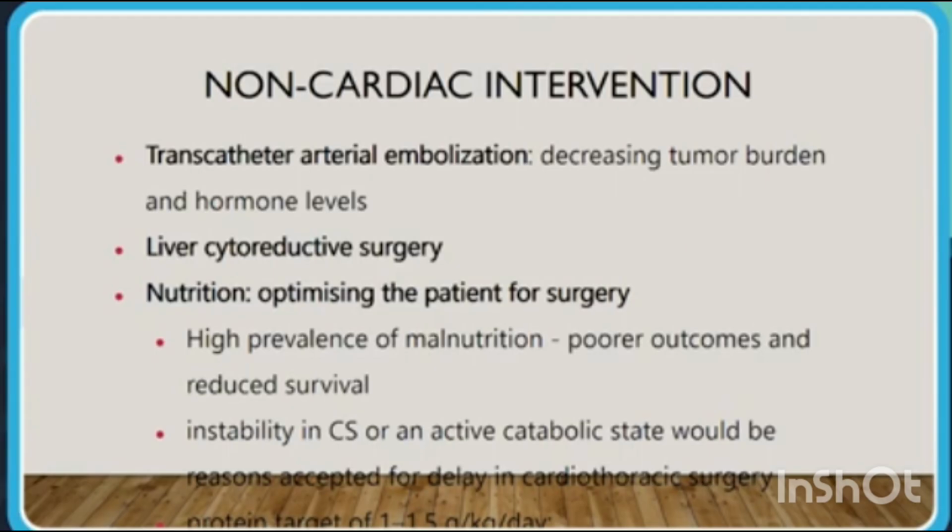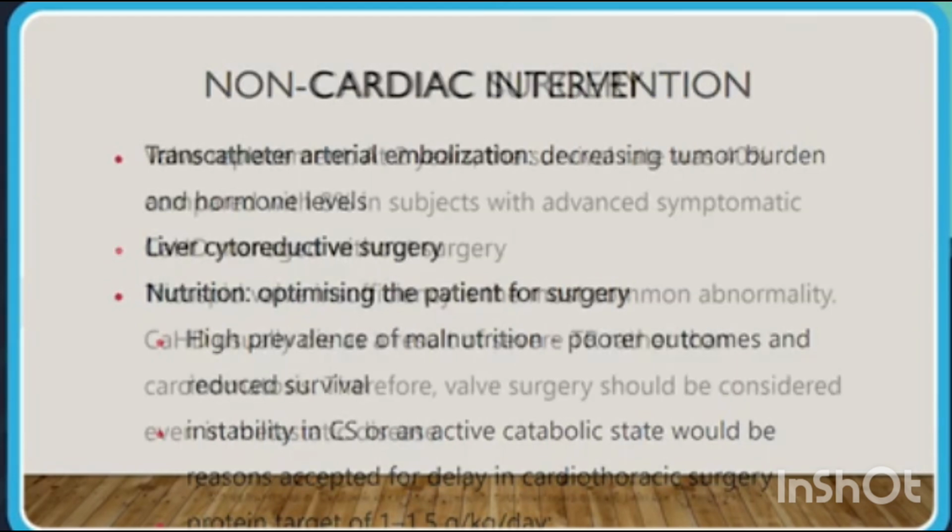Higher prevalence of malnutrition leads to poorer outcomes and reduced survival. Instability in carcinoid syndrome or an active metabolic state would be an accepted reason for delay in cardiothoracic surgery. Protein target must be around 1 to 1.5 grams per kg per day for dealing with malnutrition.